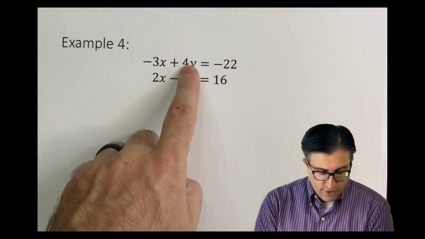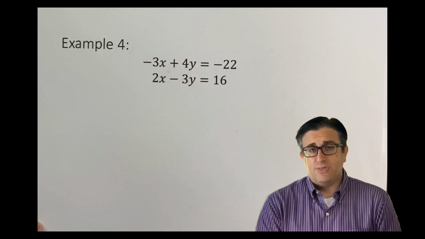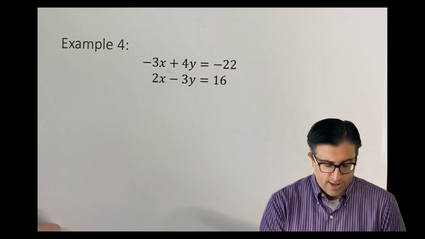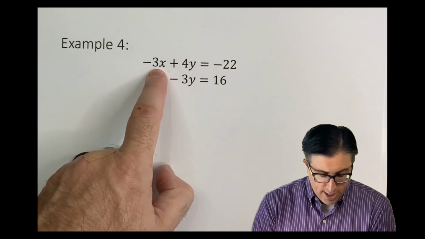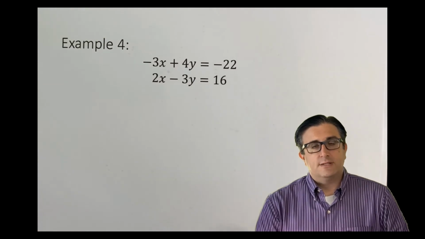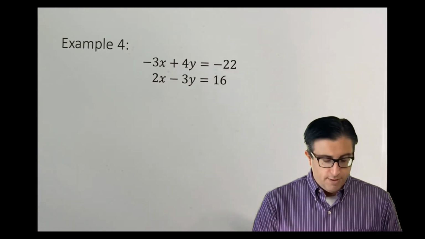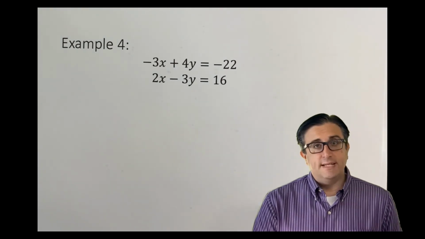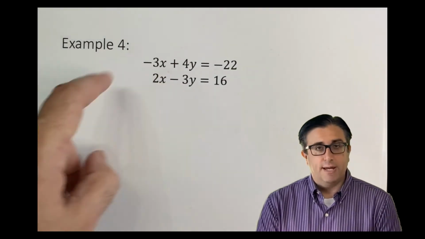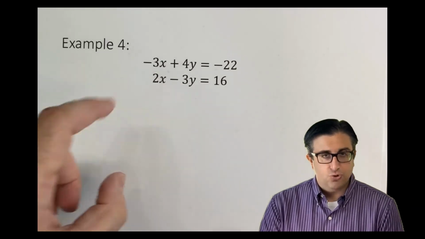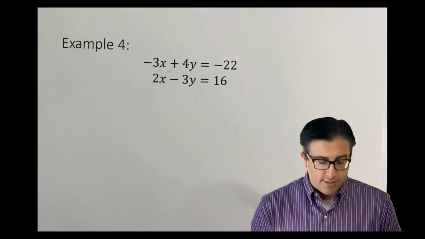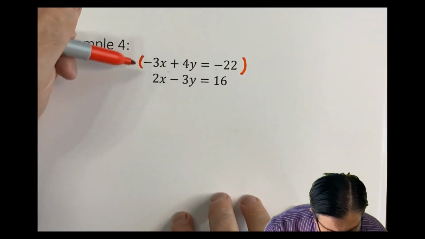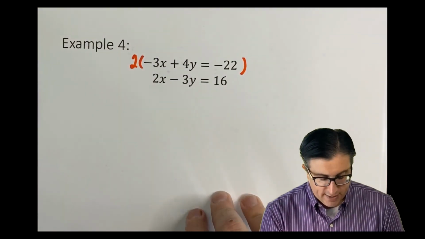Now, there's no clear variable that we can work with, so I'm going to stick with x's. Whenever I don't have a clear variable to work with, I stick with x's. I have a negative 3x and a positive 2x. What is the least common multiple of 3 and 2? Hopefully you said that's 6. I could turn a negative 3 into a 6, and I could turn a 2 into a 6, so that's our best choice. Now, one of them wants to be a negative 6, so I'm going to stick with the negative, and I'm going to keep that to be a negative 6.